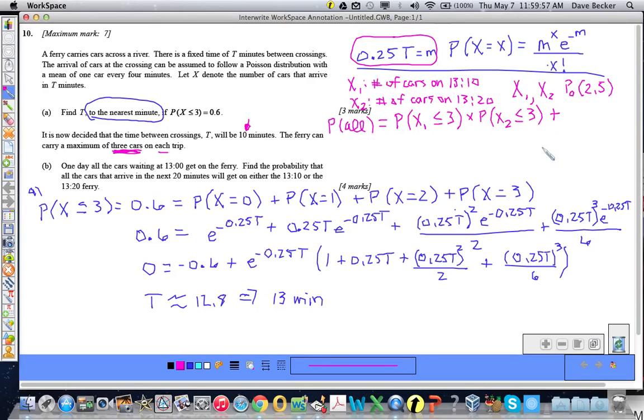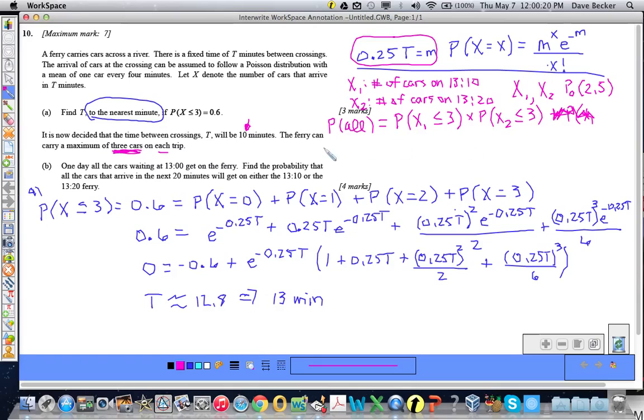Plus, now we haven't done 4 cars or 5 cars or 6 cars yet. So what if the first ferry has 4 cars? I'm out of space, so I'm going to move this down here.